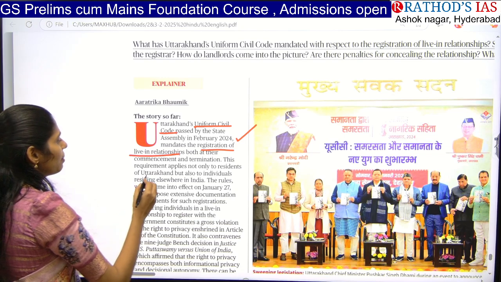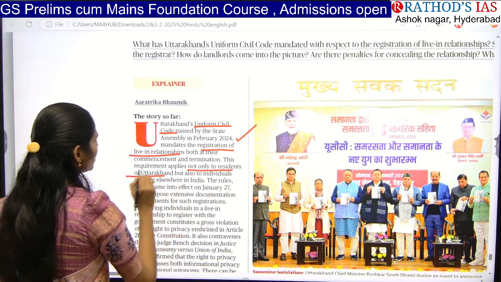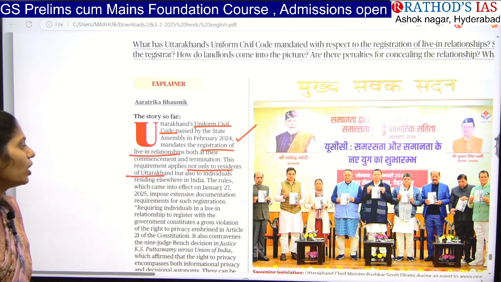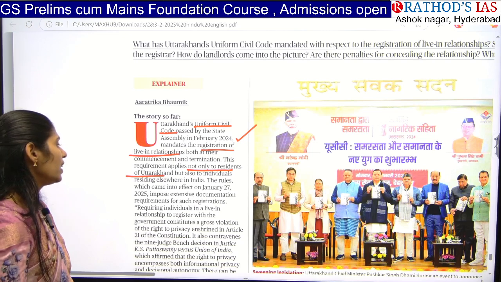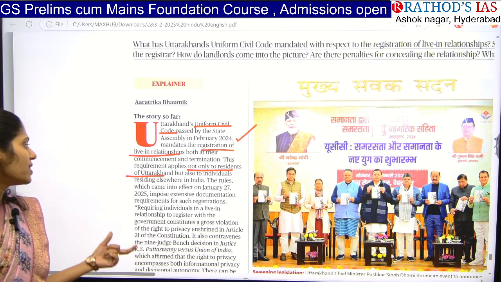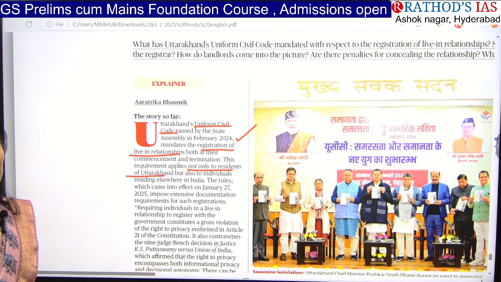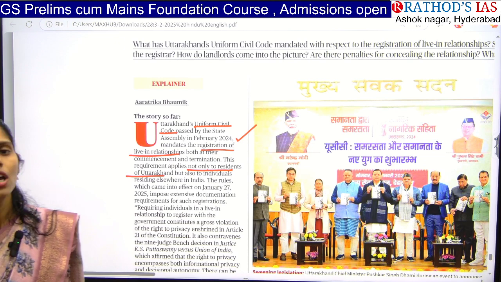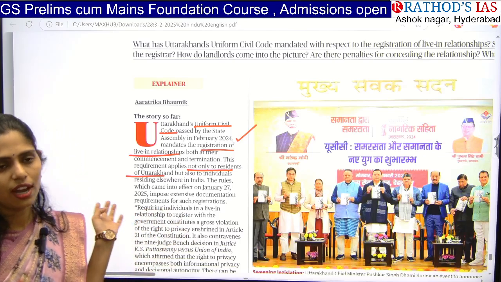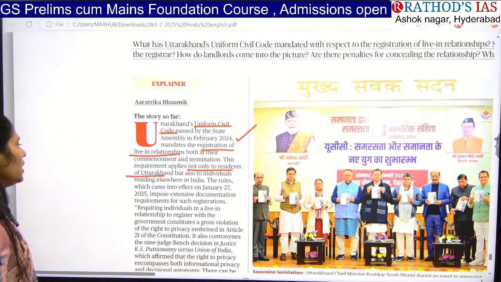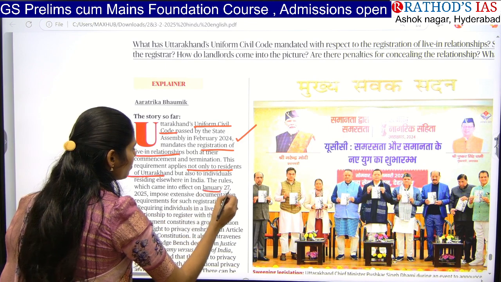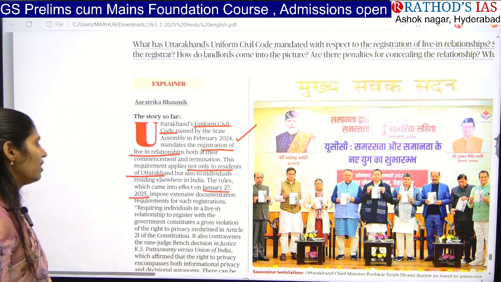This requirement applies not only to residents of Uttarakhand but also to those residing elsewhere in India. For example, if you are from Uttarakhand and living in any other state, you still have to register. These rules came into effect from January 27, 2025 onwards.